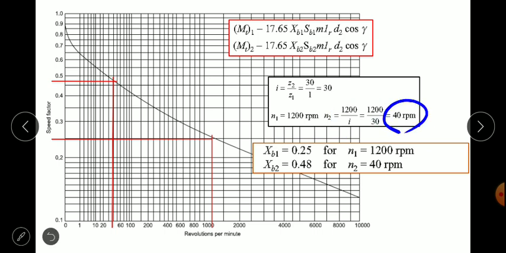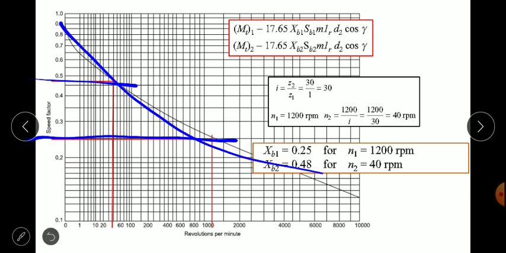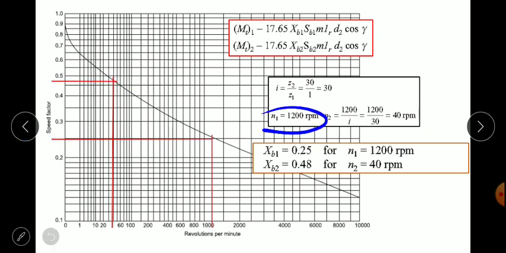So after getting this, now we have both values, that is 1200 rpm. For 1200 rpm we can get this, and for n2 of 40 rpm we can use this. So wherever this curve intersects, that respective value will be xb, that is the speed factor value. Initially the xb value for n1, that is 1200 rpm, will be over here.